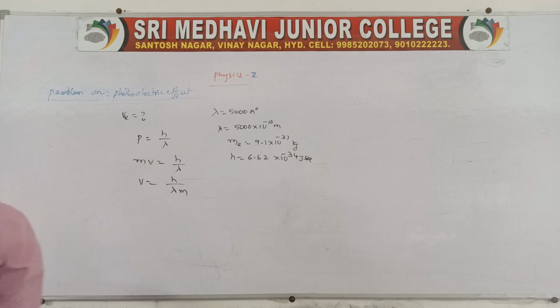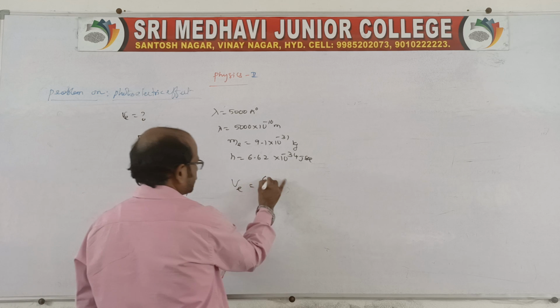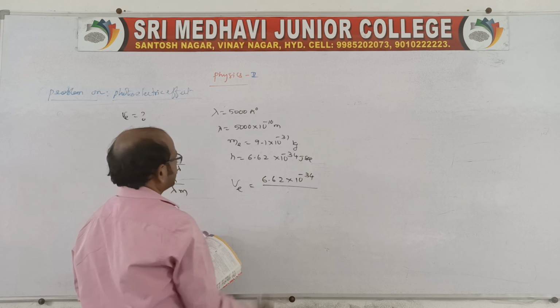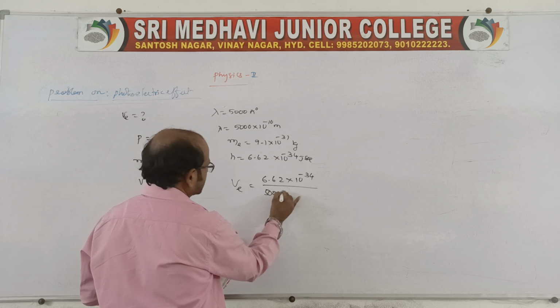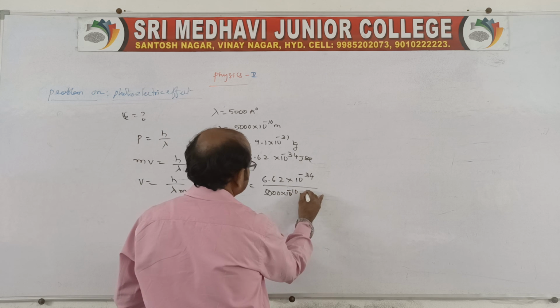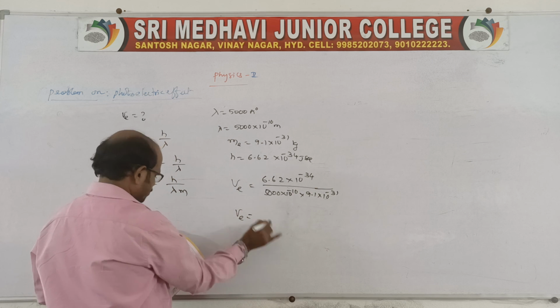Substitute these values here and get the velocity of the electron. V is 6.62 into 10 power minus 34 by wavelength 5000 into 10 power minus 10 into mass 9.1 into 10 power minus 31.